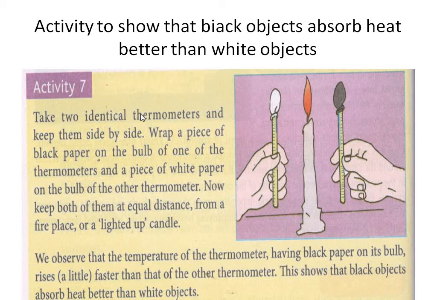Take two identical thermometers. One thermometer is this, another is this, and keep them side by side. Wrap a piece of black paper on the bulb of one thermometer and a piece of white paper on the bulb of the other thermometer. In one, white paper is wrapped, and in the next, black paper is wrapped.